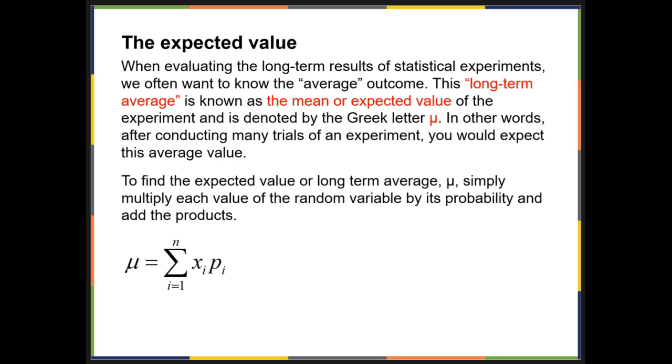When evaluating the long-term results of statistical experiments, we often want to know the average outcome. This long-term average is known as the mean or expected value of the experiment and is denoted by the Greek letter mu. In other words, after conducting many trials of an experiment, you would expect this average value. To find the expected value or long-term average mu, simply multiply each value of the random variable by its probability and add all the products.